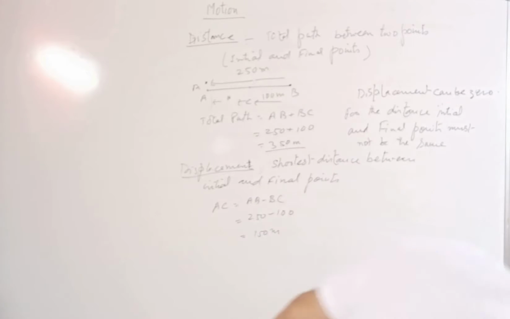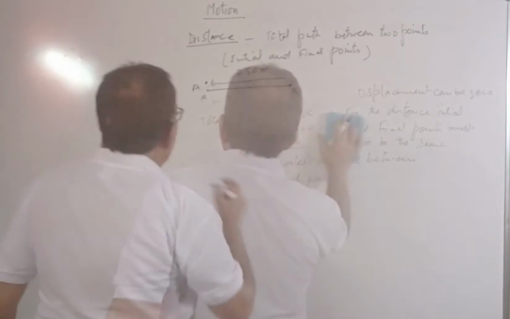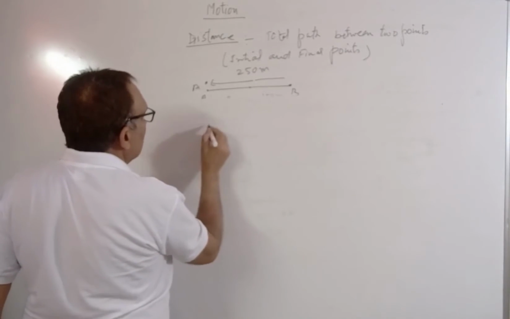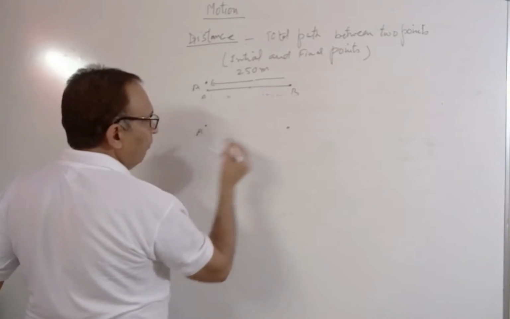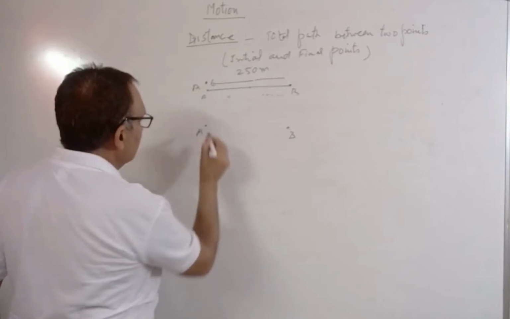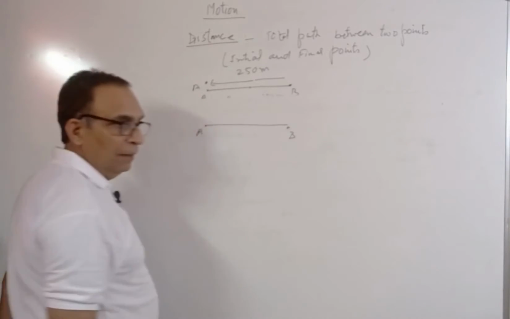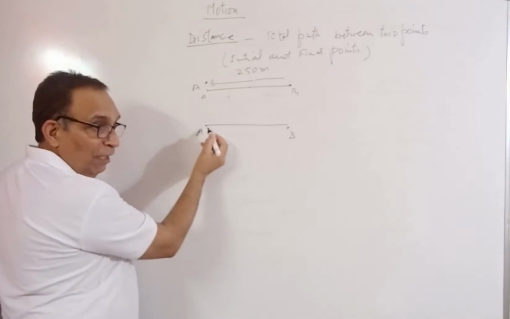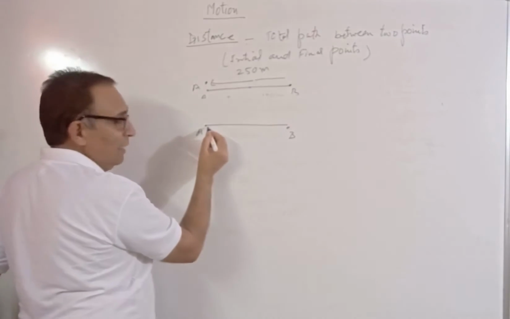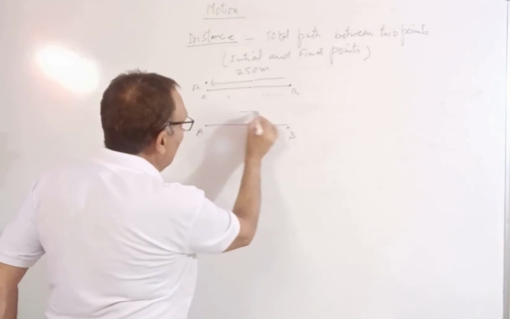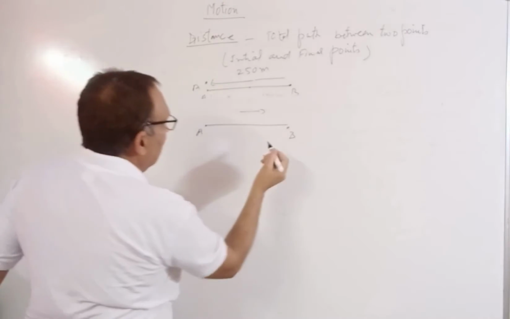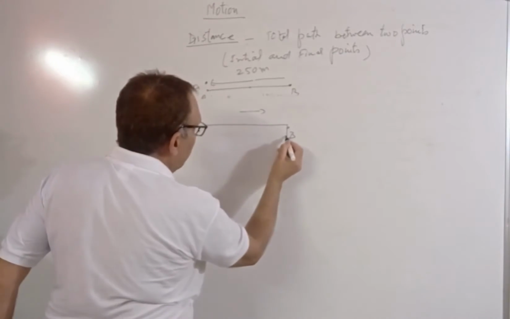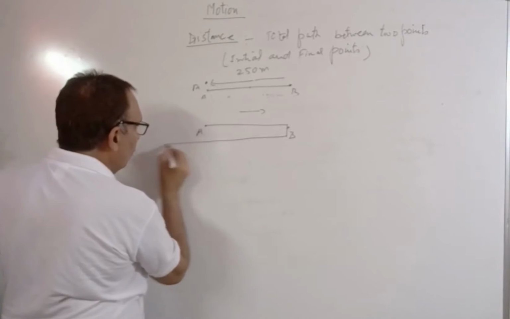Let me tell you how it is. Now, A, B, person is starting from A and reaching B. Just see carefully, I am measuring all the distances from A to B, means direction of measuring the distances from A to B. Now, the person is starting from here and moving back to A and then going to this point.